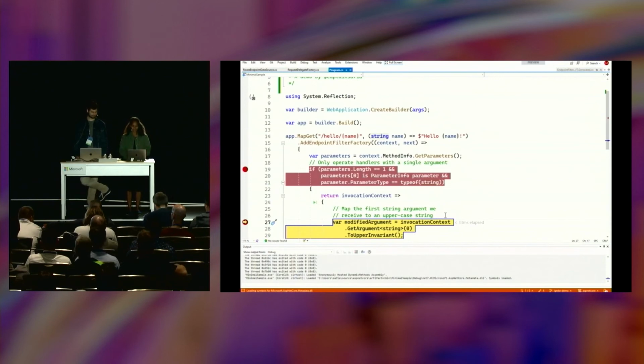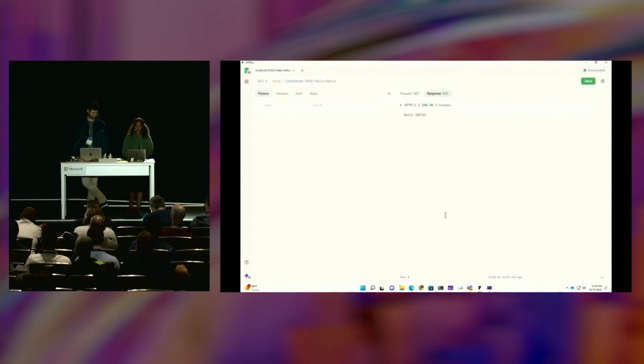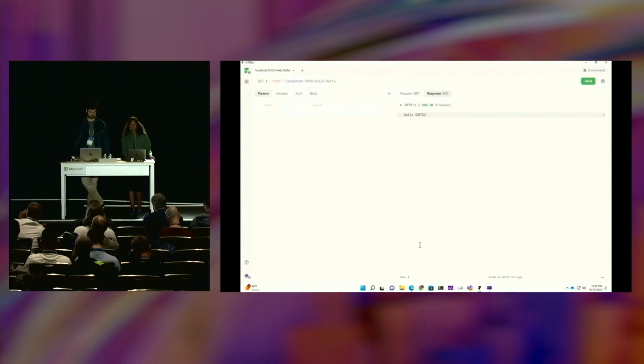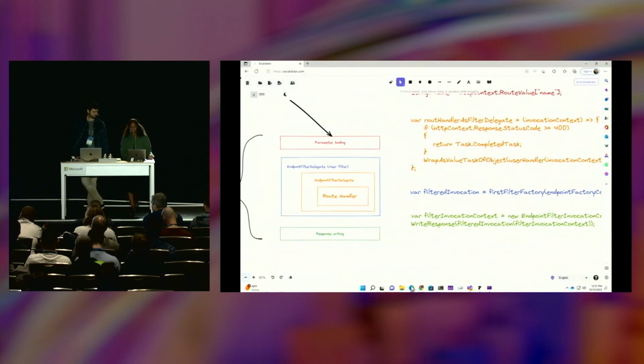The demo has worked. So if we continue through here, we're going to step out of that code, jump back into my API tester, and you're going to observe in not so bigly font that you can see hello Sophia has been printed with Sophia in capital letters, which was the task of that endpoint filter. So that is pretty darn sweet. You've kind of seen the end-to-end of how these things get constructed and invoked. Endpoint filter factories get called once during endpoint construction, and your filter is going to get called every time you hit that endpoint.